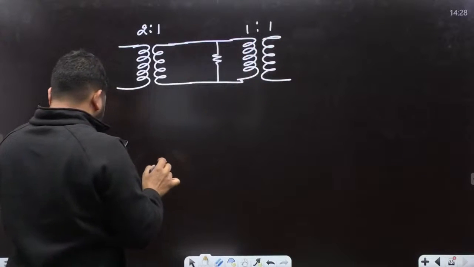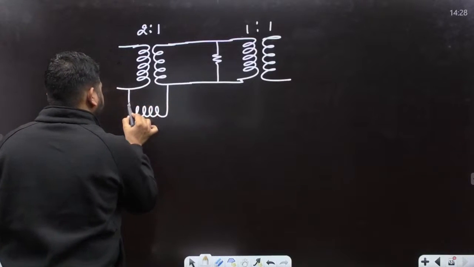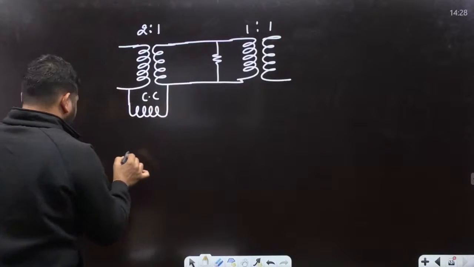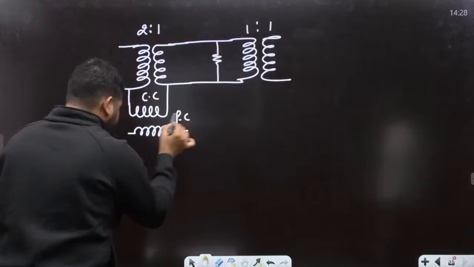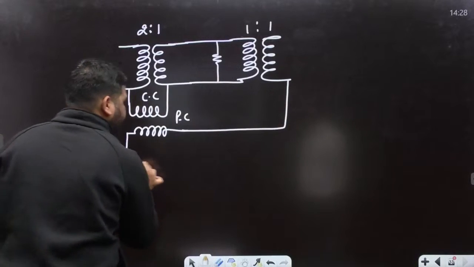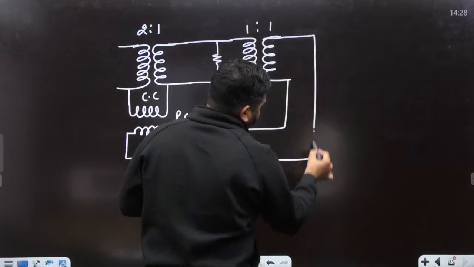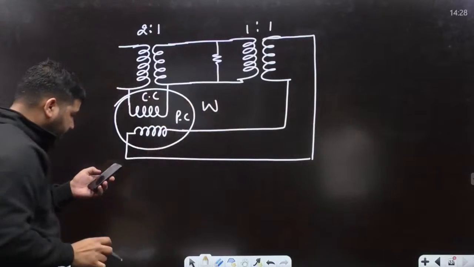And we have a wattmeter which has a current coil connected like this, and one potential coil, PC, connected like this. One point is connected here, the other point is connected here. This is my wattmeter.